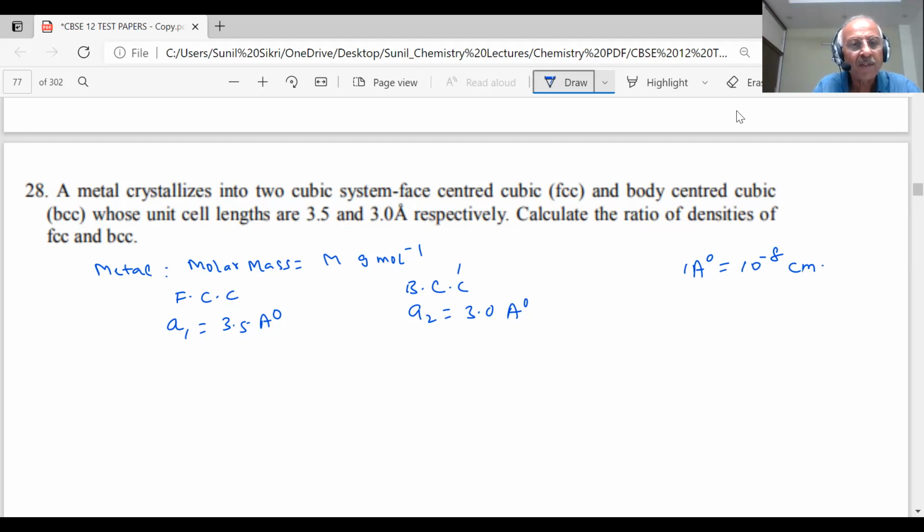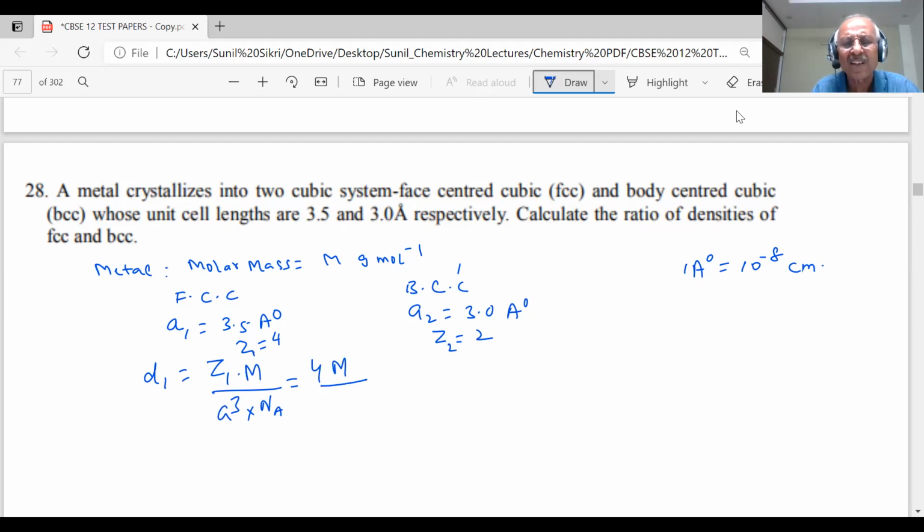If I see the density, students, what is the value of Z, the number of atoms per unit cell? In the case of FCC, how much? Z is 4. For BCC, Z is 2. Let me put Z1 and Z2 because they are different. D1 is Z1 into molar mass, same, divided by A cube into Na. What is Z1 here? 4 into M.